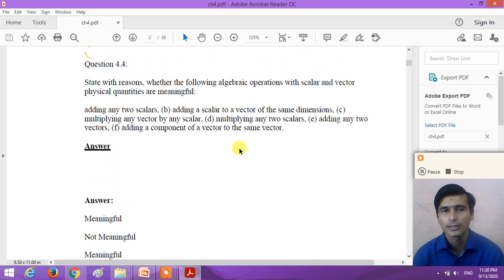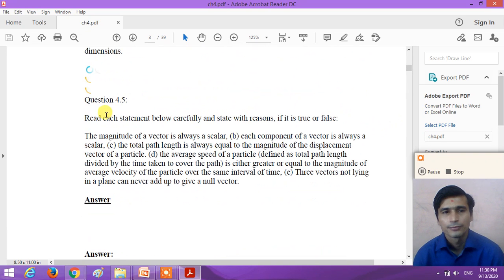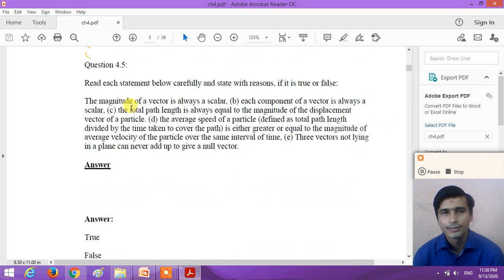So understand, dear student, question number 4.4. State with the reason whether the following statement is a meaningful statement or not a meaningful statement. Now, question number 4.5. Read each statement below carefully and state with the reason if it is true or false.